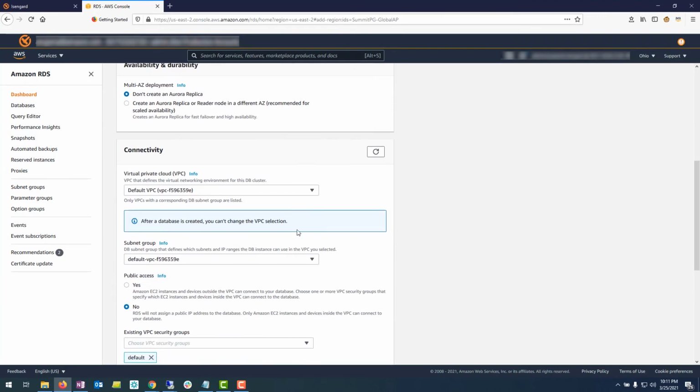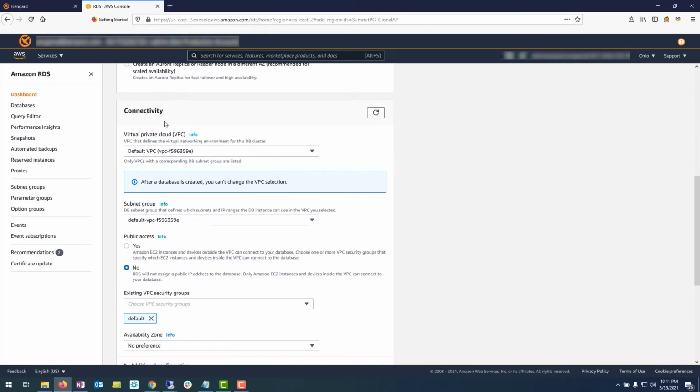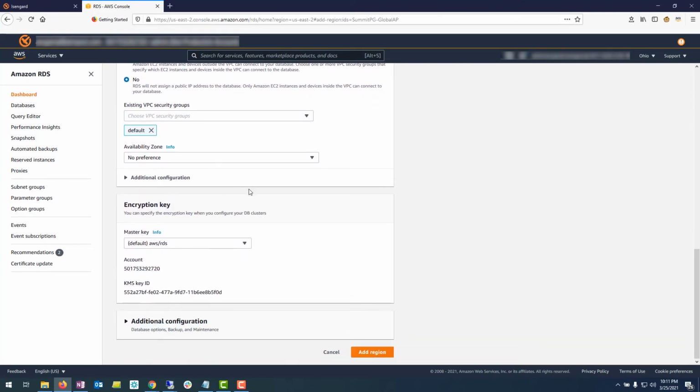After that, it asks you questions about connectivity and configuration, just as you would when creating a new Aurora Postgres instance in your estate. And after you make those configuration choices, you simply click Add Region, and Global Database will create a new instance, a new replica of your primary instance across the region, and it will replicate all the data for you.